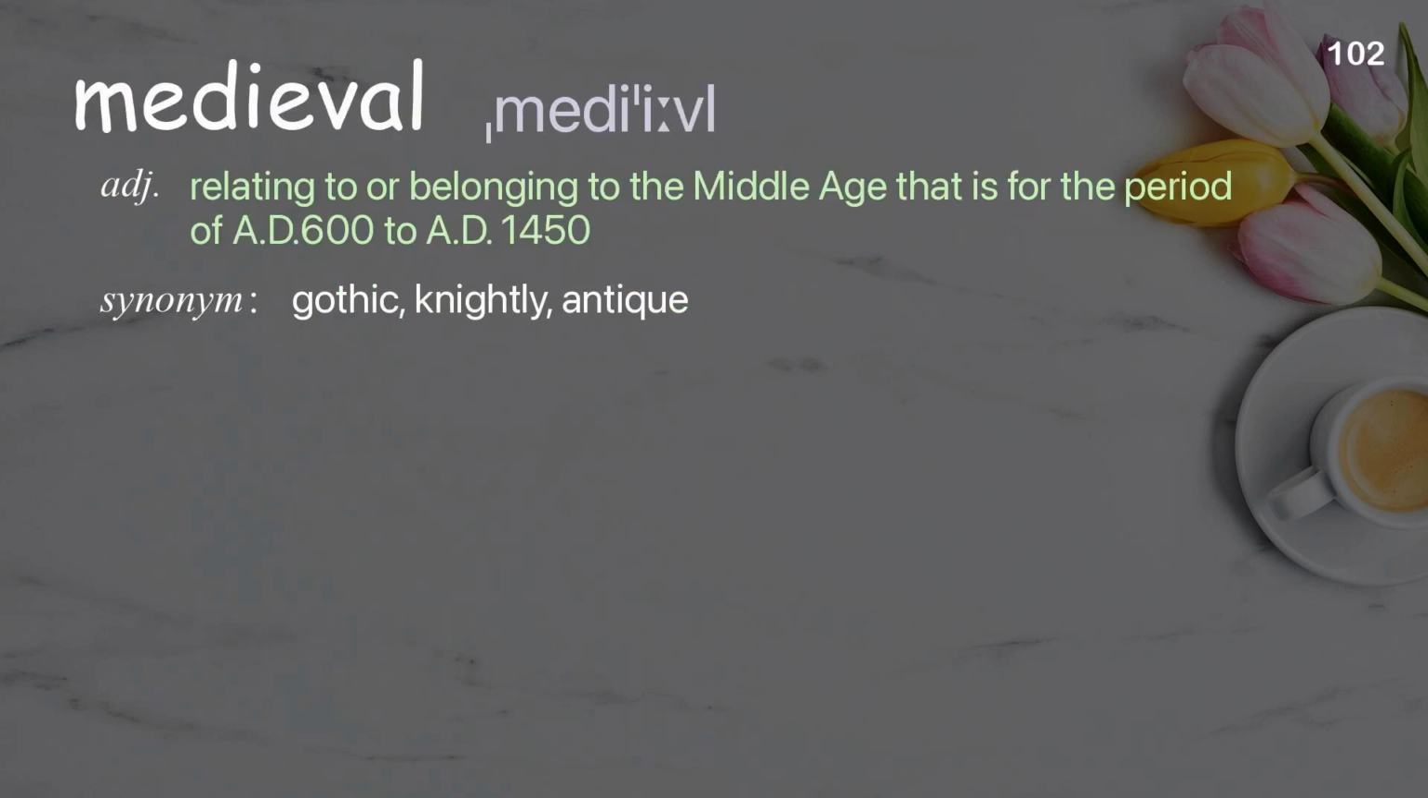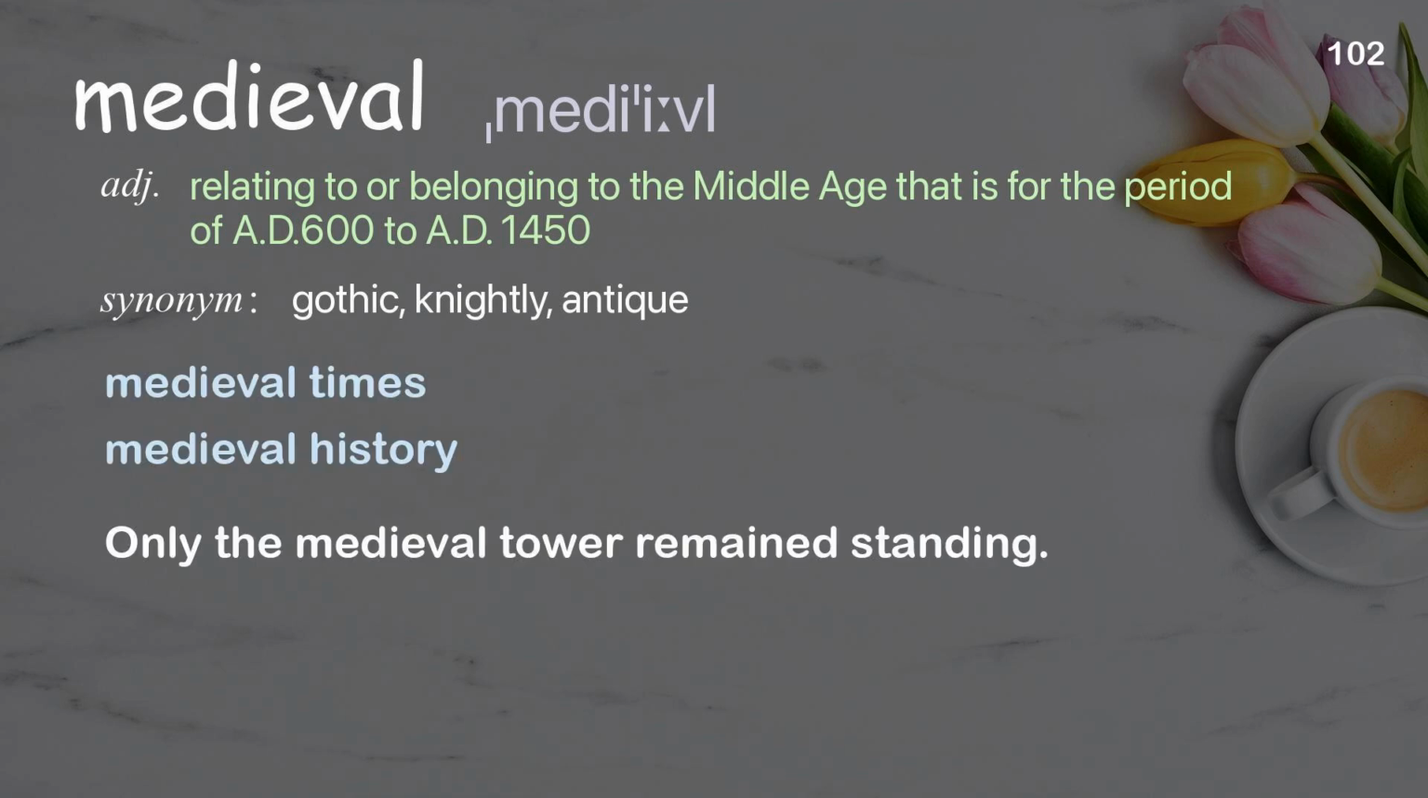Medieval. Relating to or belonging to the Middle Ages, that is, the period of A.D. 600 to A.D. 1450. Examples: Medieval times, medieval history. Only the medieval tower remained standing.